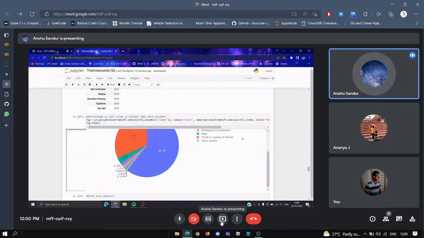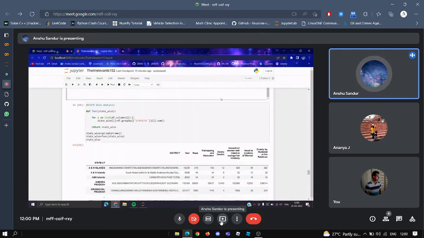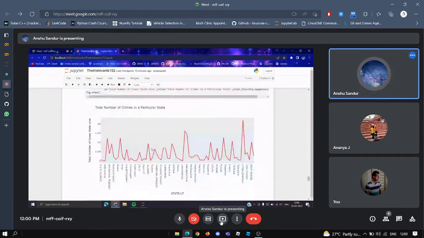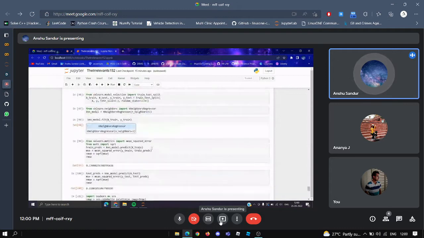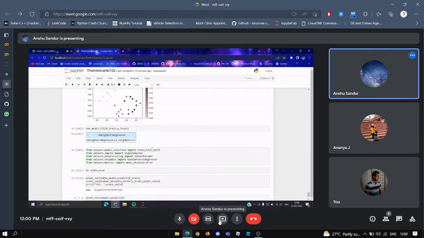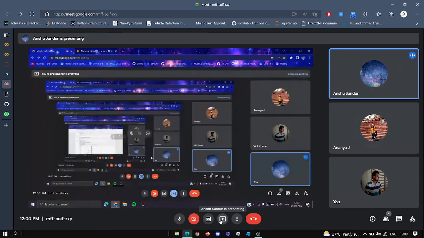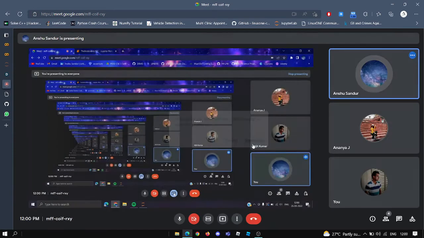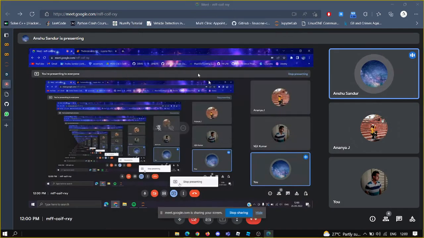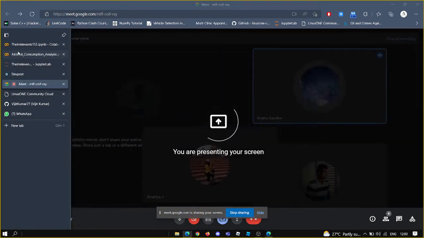In the end, we're doing this for state as well to show which state has more cases reported. And at the end, we are using a KNN model for regression and trying to predict the next few years' crime rate. Now, Vijit will explain how alcohol is related to the crime against women.